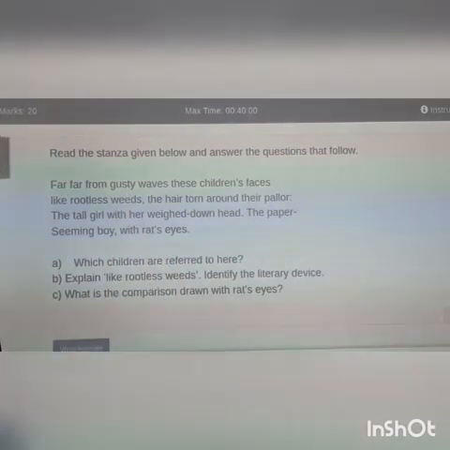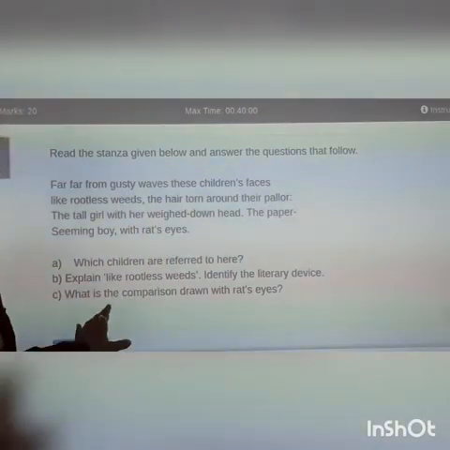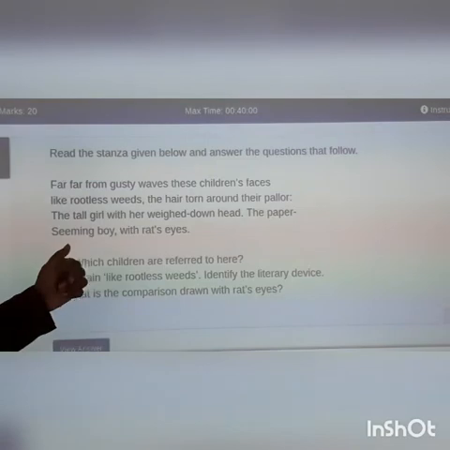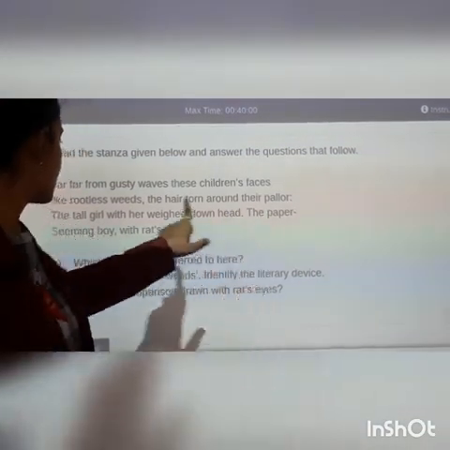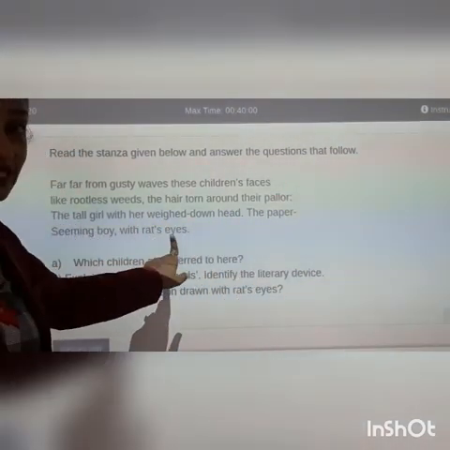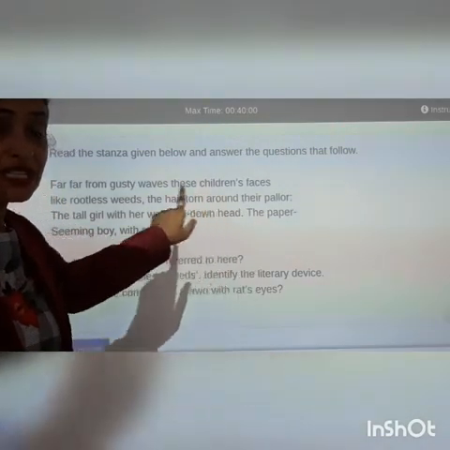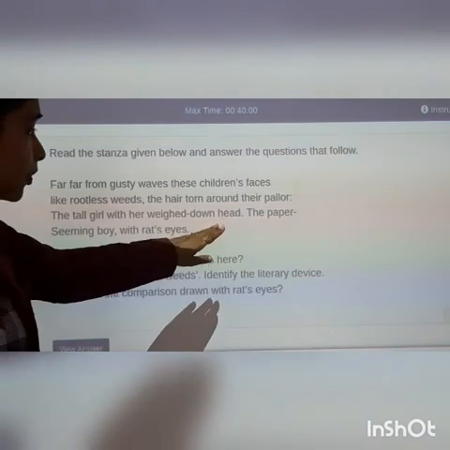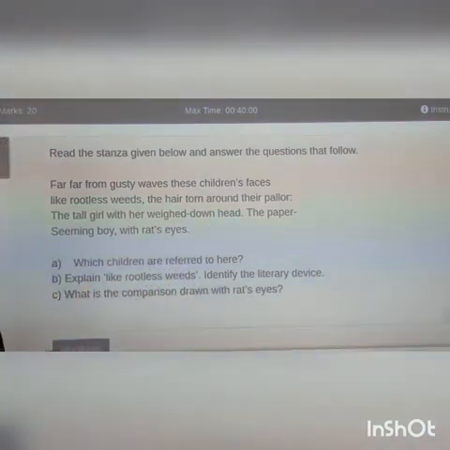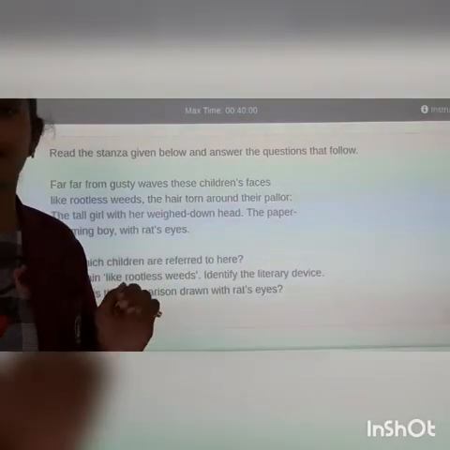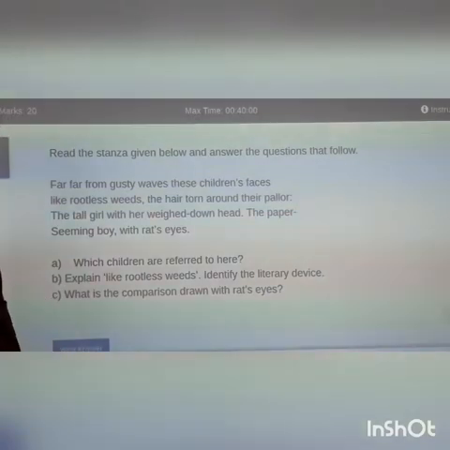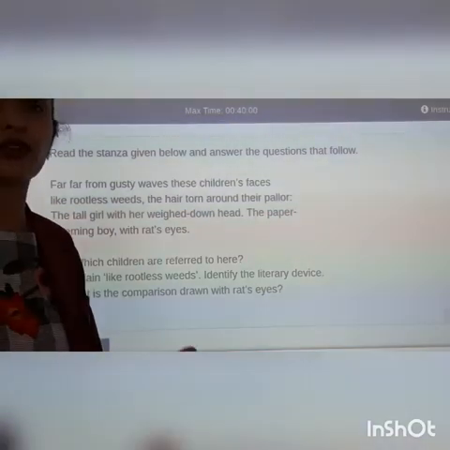The other child whom the poet has described here is the paper-seeming boy with rat's eye. Now here again a comparison, right? The boy seems just like a paper, thin, lean, right? The boy does not possess flesh at all.